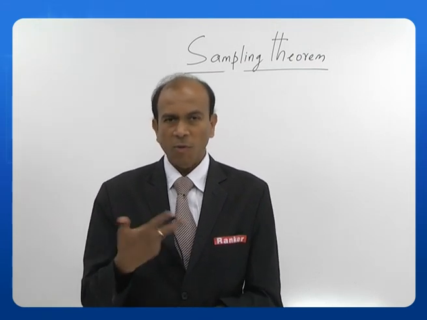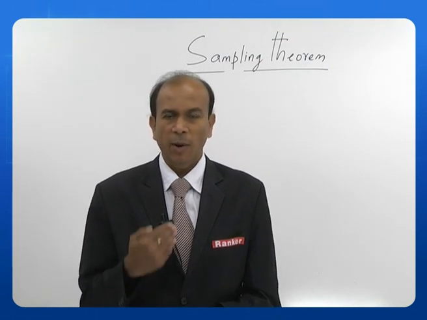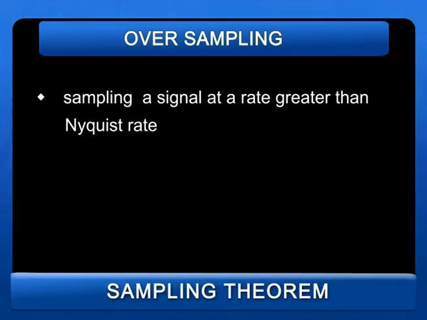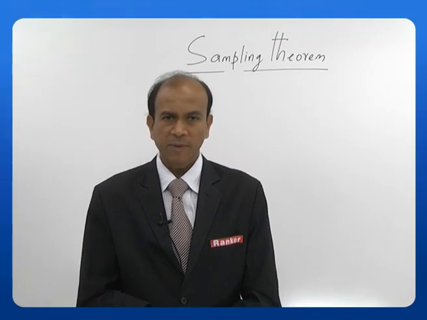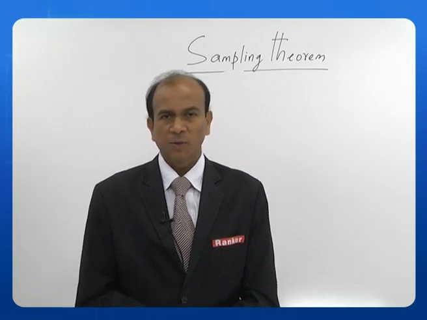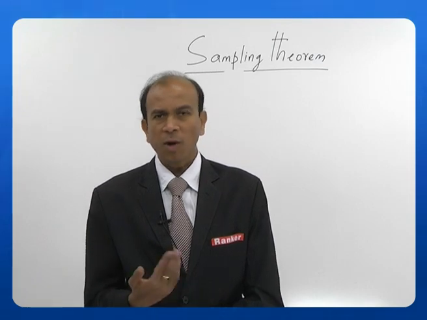And there are two types here, oversampling and undersampling. We have been using those words very frequently. What is actually oversampling and what is undersampling? Oversampling is sampling a signal at a rate greater than the Nyquist rate, that is fs is greater than 2 fm. Undersampling is sampling a signal at a rate smaller than the Nyquist rate, that is fs is less than 2 fm. So I can oversample and undersample, but we should be very careful how much I oversample.